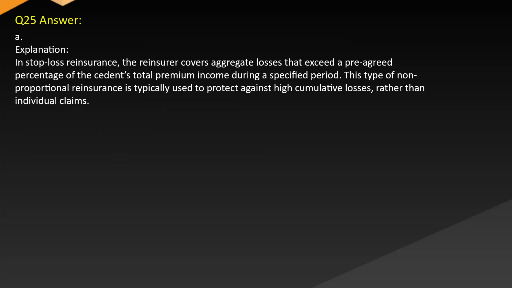Answer. A. Explanation. In stop-loss reinsurance, the reinsurer covers aggregate losses that exceed a pre-agreed percentage of the cedant's total premium income during a specified period. This type of non-proportional reinsurance is typically used to protect against high cumulative losses rather than individual claims.